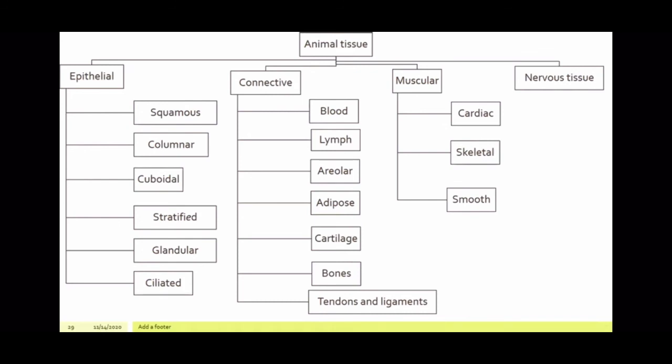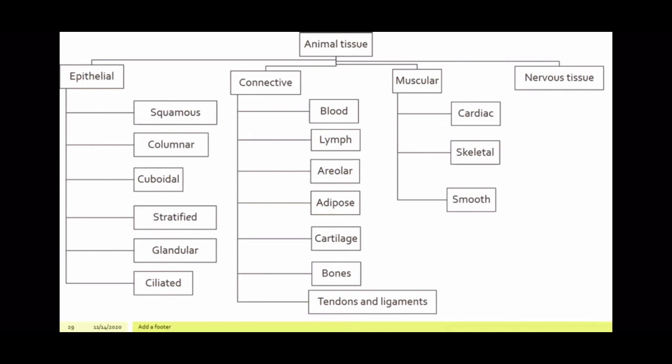Areolar helps in supporting internal organs. It's present between the skin and the muscle. Adipose has fat droplets in it. It stores fat and supplies energy. Cartilage, it helps in support and shape and it's flexible. Bone again gives support and shape. It also helps in movement. Tendons and ligaments. Tendons join the muscles to the bones. Ligaments join bones to one another.